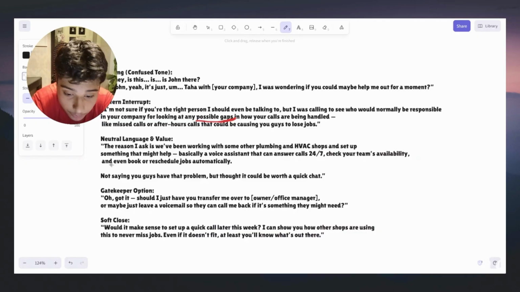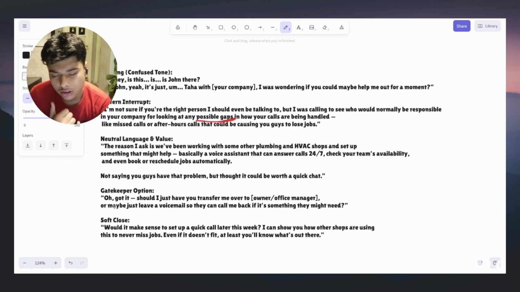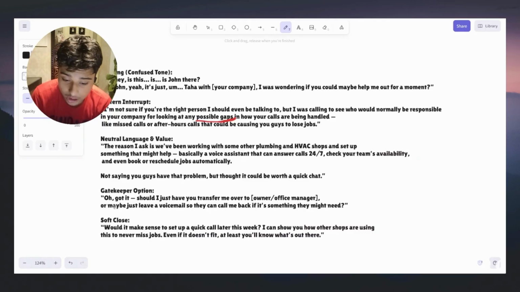Okay, so what we're gonna be doing in gatekeeper options: "Oh, got it. Should I have you transfer me over to the owner, officer, manager, whoever?" So you're saying, oh, got it, should I have you transfer me over to the owner or someone in that role, or maybe just leave a voicemail with you so you could send it to them and make them call me back if it's something they might need.